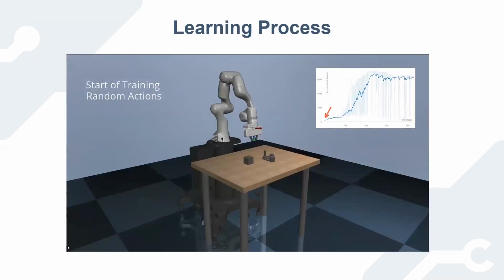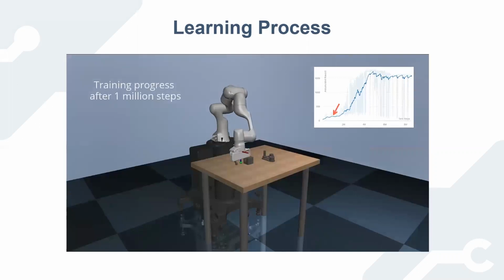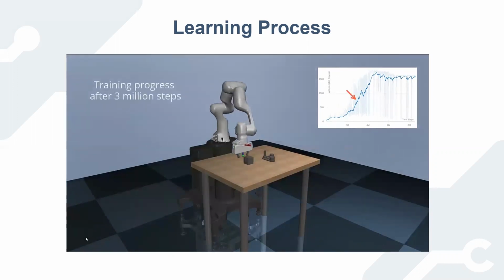Here the learning process can be seen. At the beginning, the motion is completely random when the networks are initialized, but as the training progresses, the learning agent learns to monotonically improve the reward and the robot gets closer and closer to completing the target task. Each episode lasts for 600 steps and corresponds to 2.5 seconds of real world time. The policy is trained for a total of approximately 10 million steps before performing evaluation.